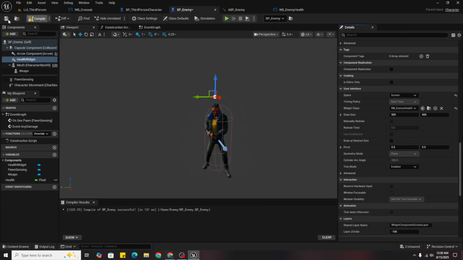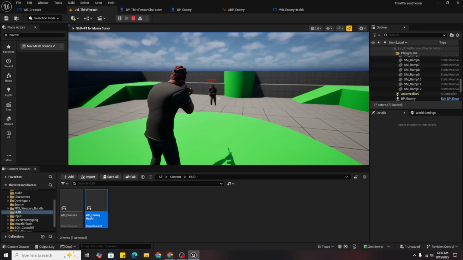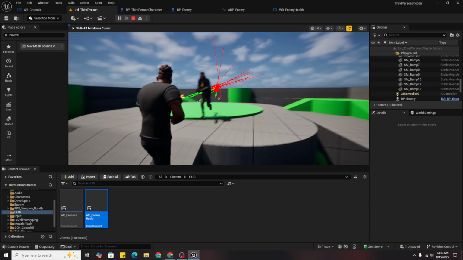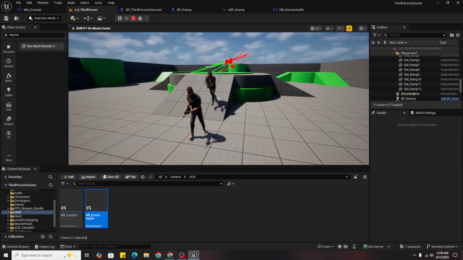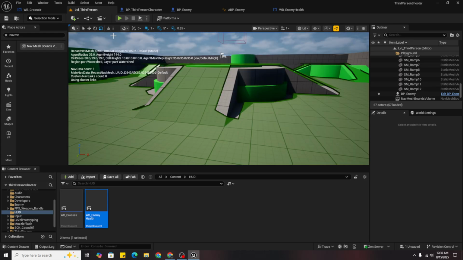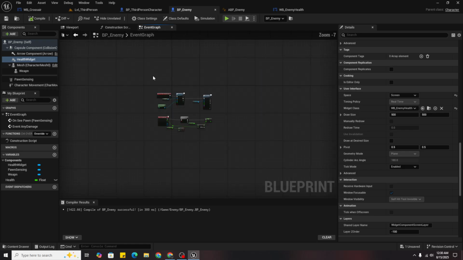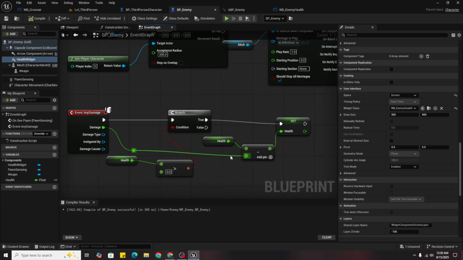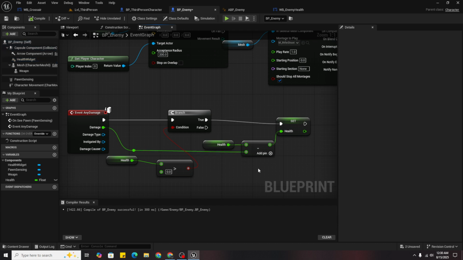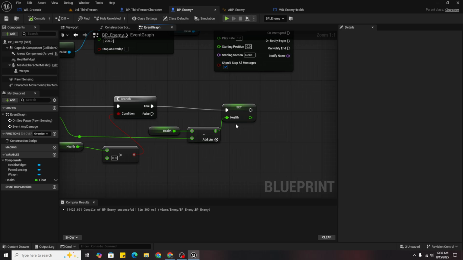Now you will be able to see enemy's health. And you will see it will decrease. And now I want that if the health gets to 0, it should die. So for that we can do is if its health is below 5 or 6, it should die.